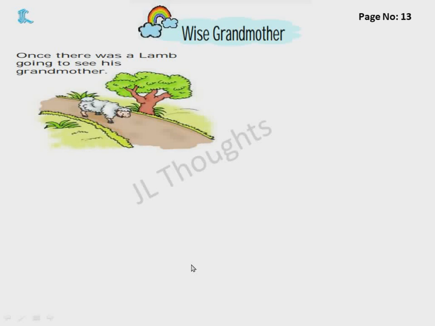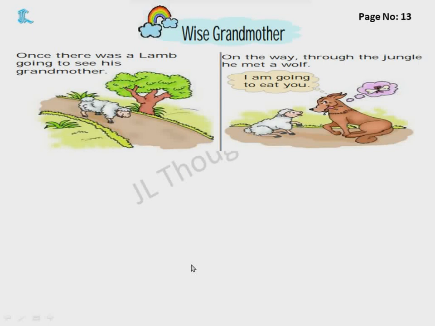Now, wise grandmother, page number 13. Once there was a lamb going to see his grandmother. On the way through the jungle, he met a wolf. I am going to eat you. So, what happened? Once a lamb was going to see his grandmother. What is a lamb? A baby sheep is called a lamb.